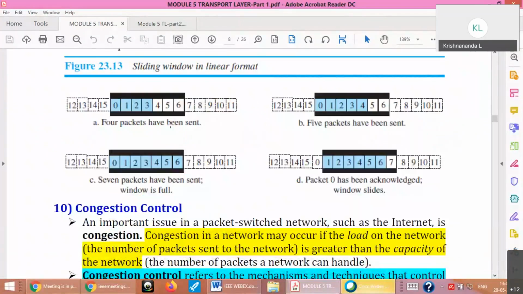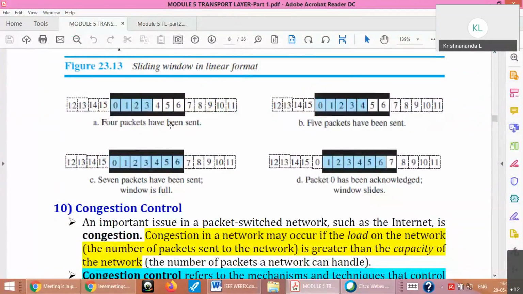Window is an abstract concept just to understand the operation. A window is one slot or one bucket you can assume where I will be storing my packets. Until I exhaust one window, I cannot go to the next cycle of the window. Suppose I have a window, this entire black thing, totally 7 packets. Out of that, 4 I have sent but not yet acknowledged. After that, I have sent the 5th packet also. I have sent all the packets now. Now the window is full.